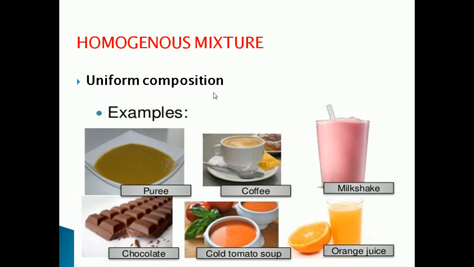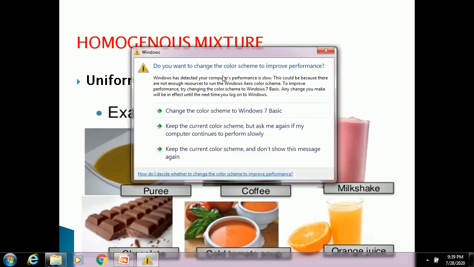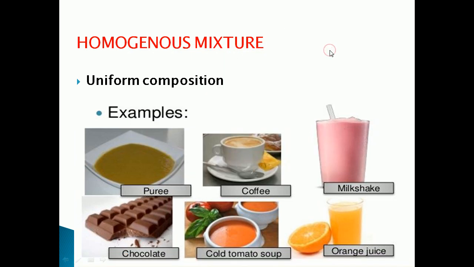In the same way, sugar dissolved in water. If you add sugar in water, we can't identify that we added sugar, because the sugar will mix evenly throughout the solution. So these are some examples for what? Homogeneous mixture.